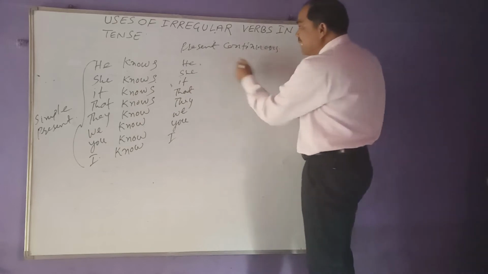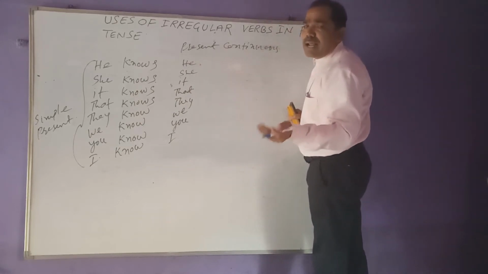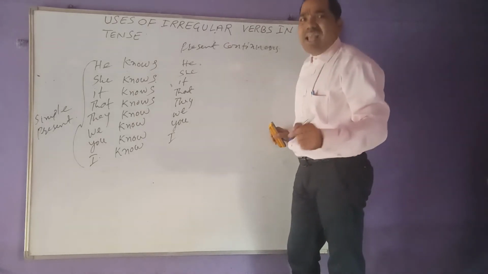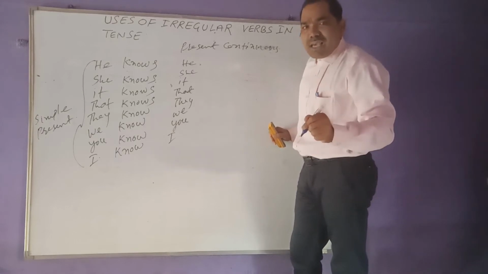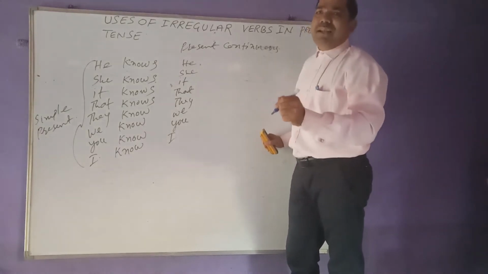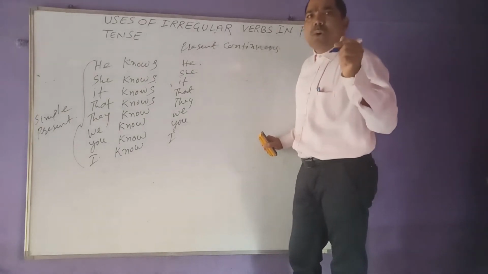Now, present continuous, what is there? In that, present must be there and continuous must be there. And in that, the uses of irregular verbs. Present भी रहना है, continuous भी रहना है, और उसके अंदर क्या है बाबा? ये irregular verbs के किस तरह से इस्तेमाल किए जाते हैं, उसको देखना है.